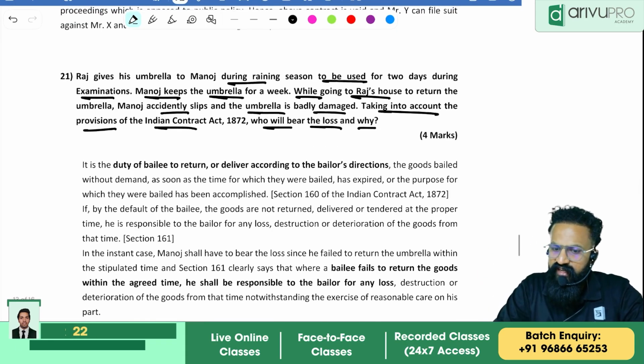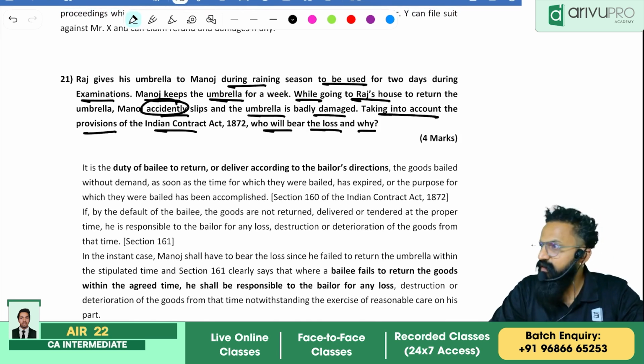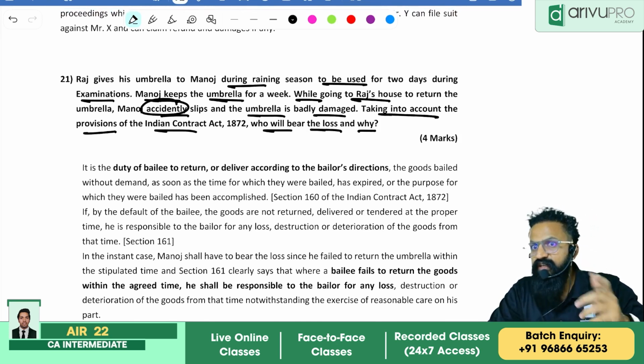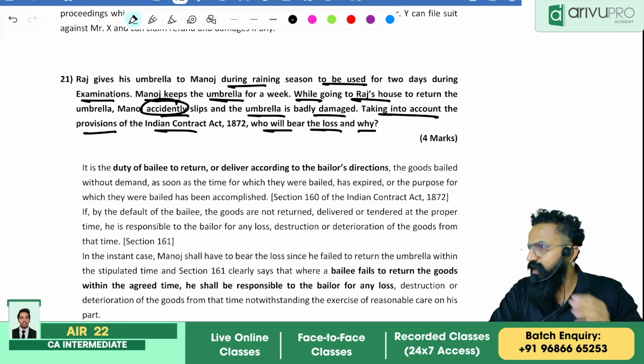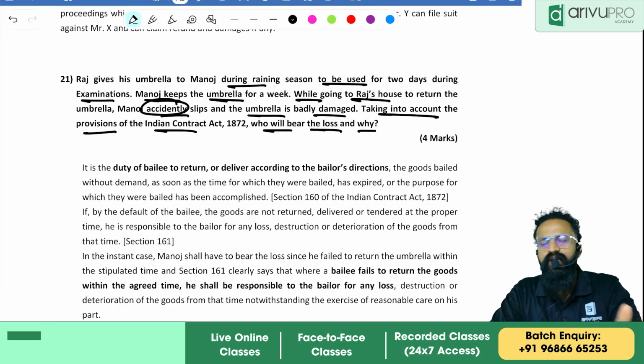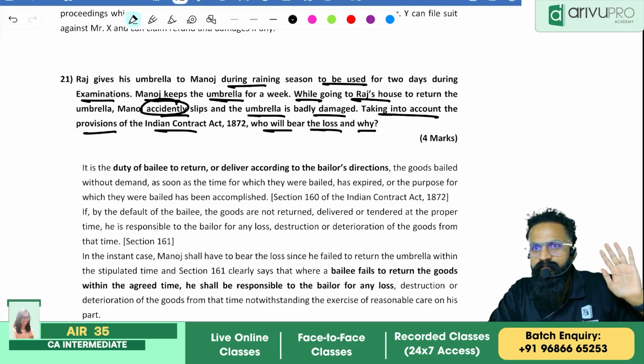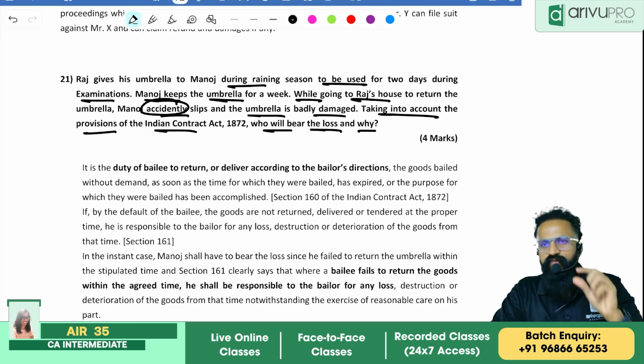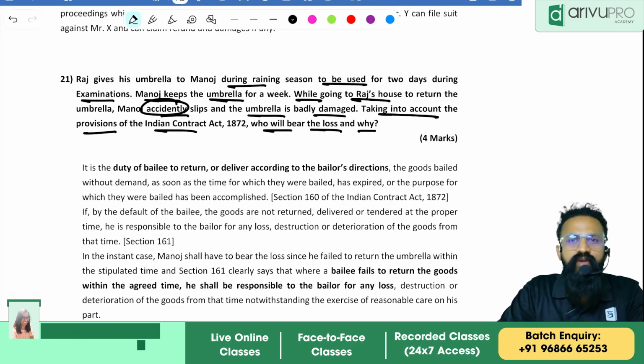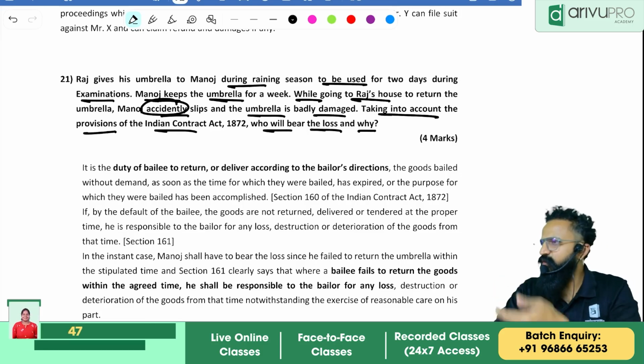Here they have said accidentally slips. That means it's not intentional, it's accidental, and you have taken due care. But whether you take due care or not, if it is beyond that period, you are personally liable. So that is my provision. My facts will be 1 or 2 lines. How will you write the facts? Split them into 2 lines.